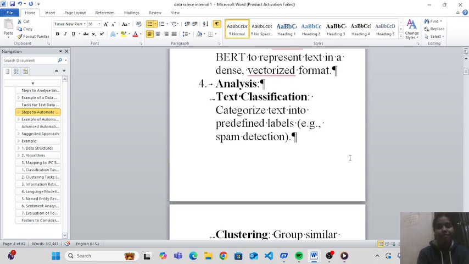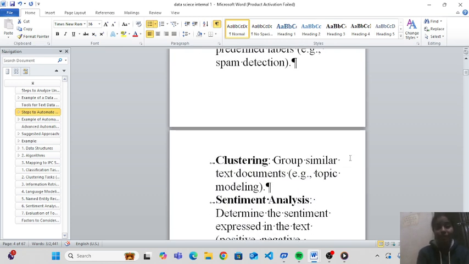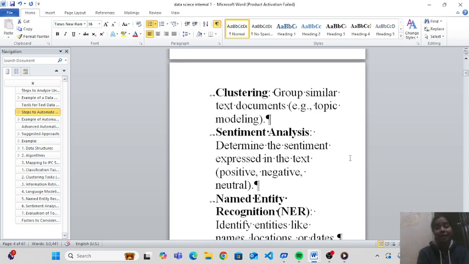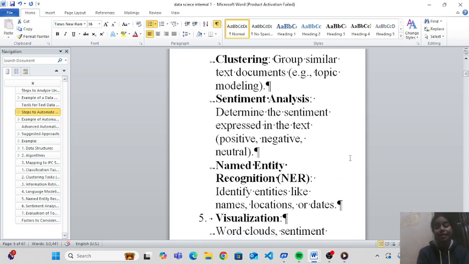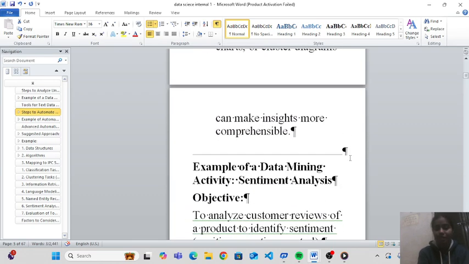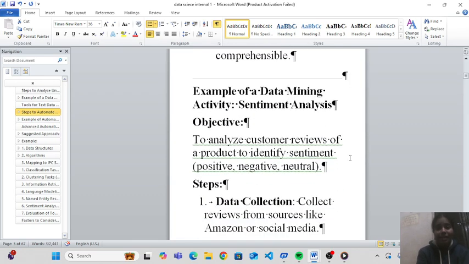Analyze text: classification, in this we categorize text into predefined labels. For example, clustering, sentiment analysis, named entity recognition, visualizations, and etc. There is an example of a data mining activity. Okay, in this example, we learn how a data mining activity is performed.